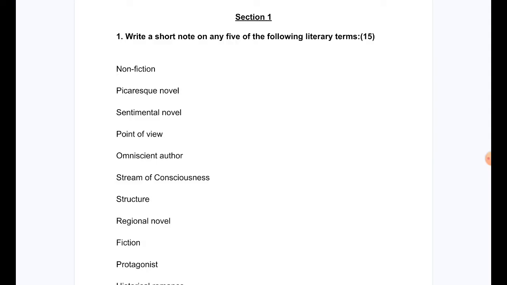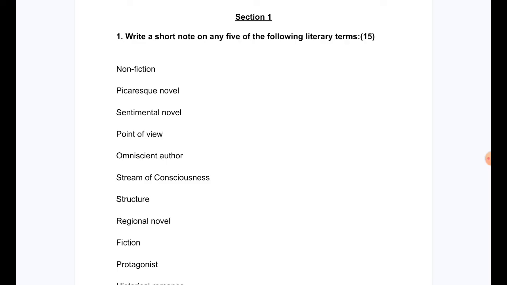For the English elective paper, the theory paper is of 90 marks and the time allowed is 3 hours. It is divided into two sections. Section 1, question number 1: Write a short note on any 5 of the following literary terms. Question number 1 is of 15 marks.